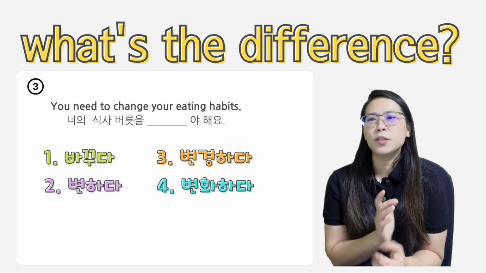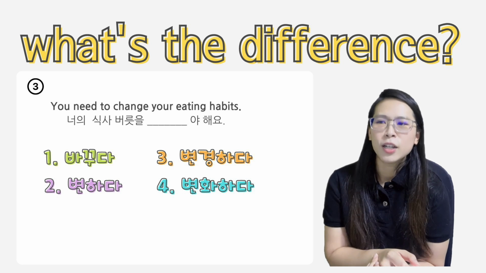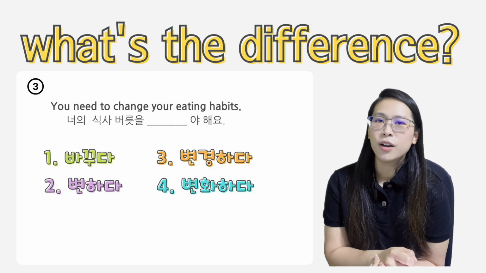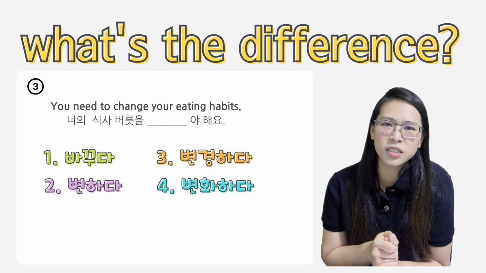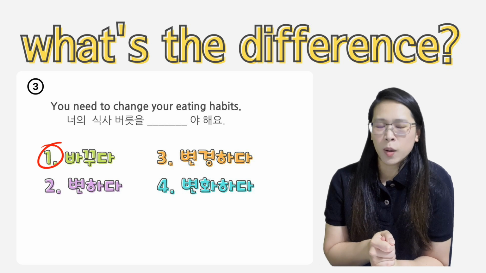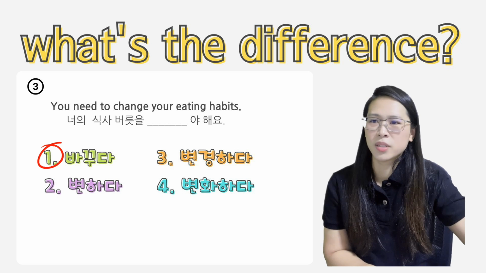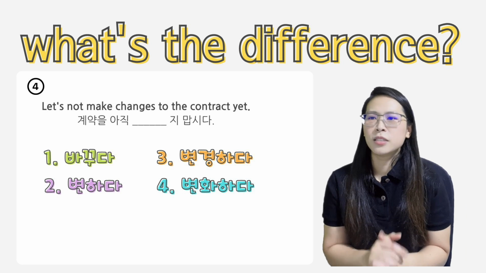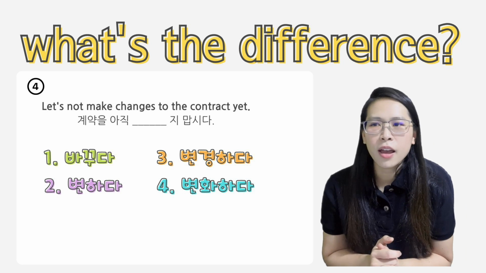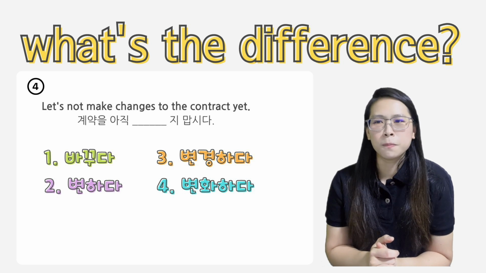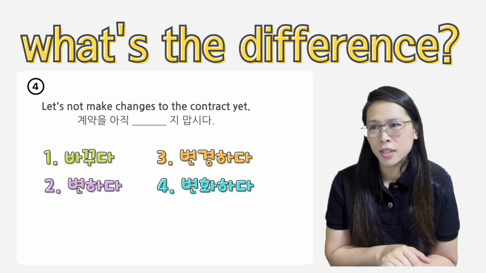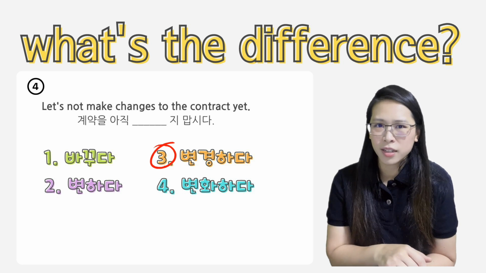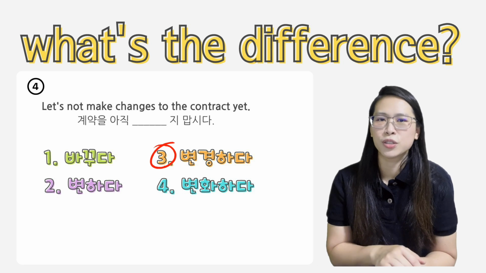Next one. You need to change your eating habits. 너의 식사 버릇을 블라블라블라야 해요. 맞아요. 너의 식사 버릇을 바꿔야 해요. Next one. Let's not make changes to the contract yet. 계약을 아직 지 맙시다. 그쵸? 계약을 아직 변경하지 맙시다. 변경하다 in this case. Let's not alter or make any changes to the contract at this moment.